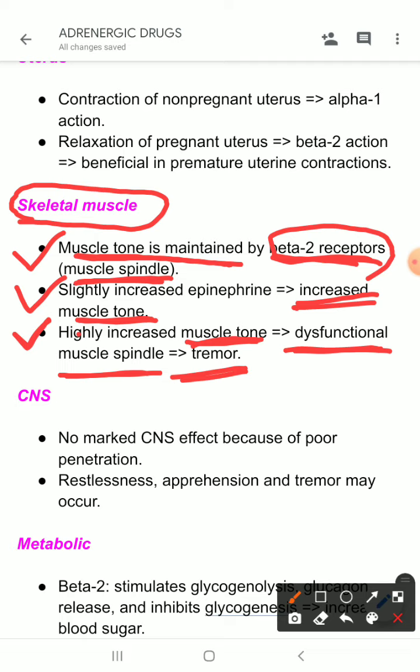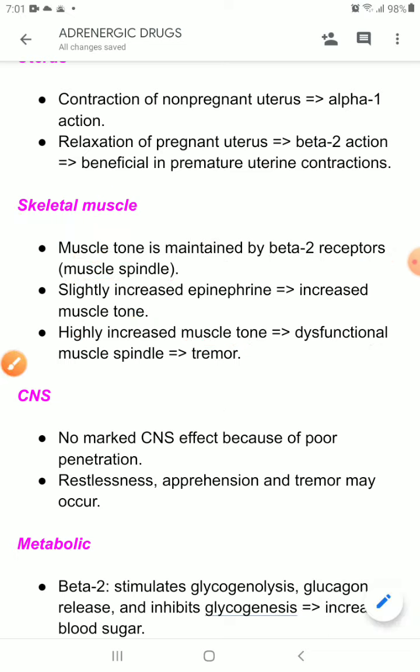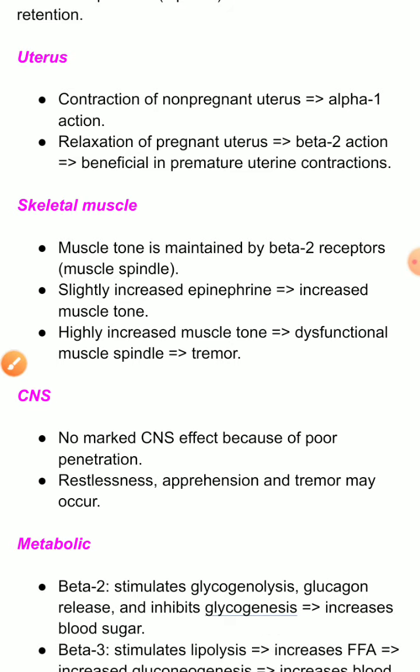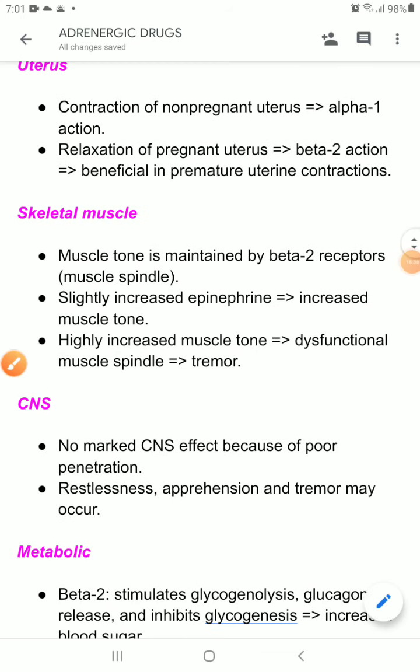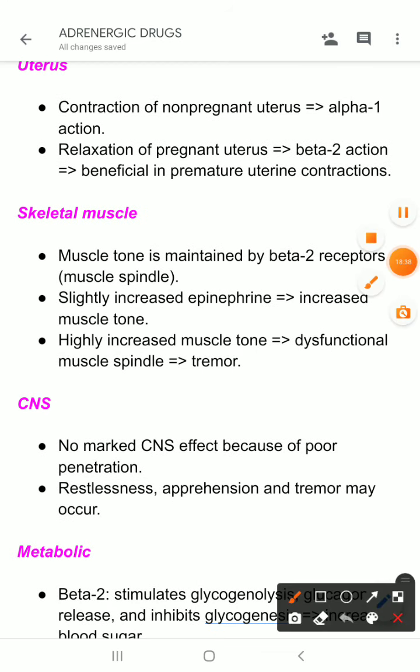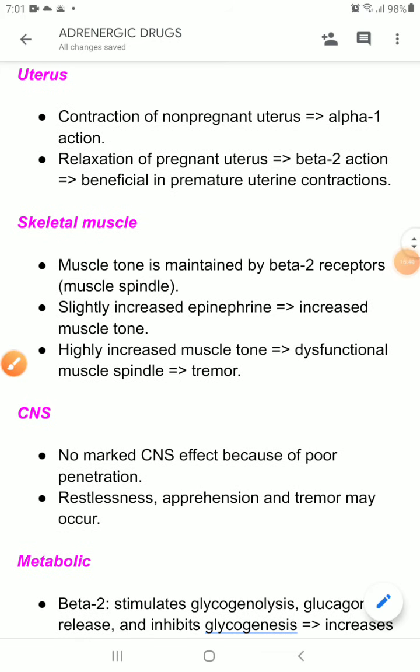We give beta blockers to reduce hypertension. Some people take beta blockers for life. If you take beta blockers, then these beta 2 receptors, which actually maintain the muscle tone, will be blocked and become less active.